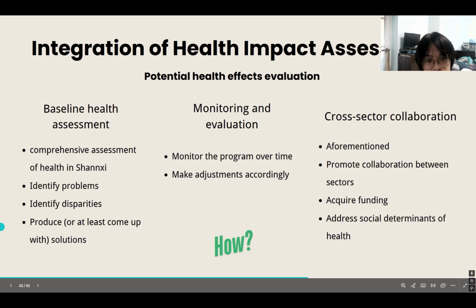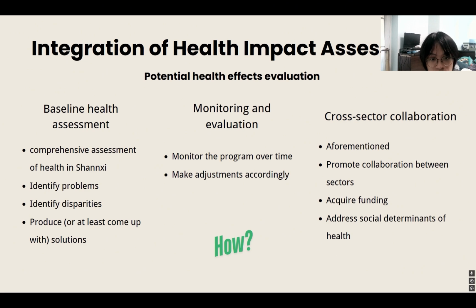Moving on to integration of health impact assessment, let's first discuss how HIA could be integrated. Firstly, we can have a baseline health assessment, meaning a comprehensive and continuous assessment of the health status to identify health-related problems and disparities. Then produce solutions via policy design, ensuring they address health determinants, for example, health care. Then we can implement regular monitoring and evaluation.